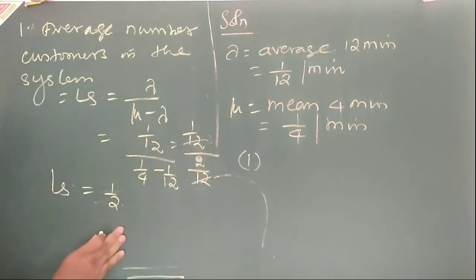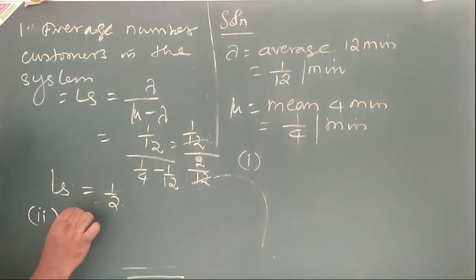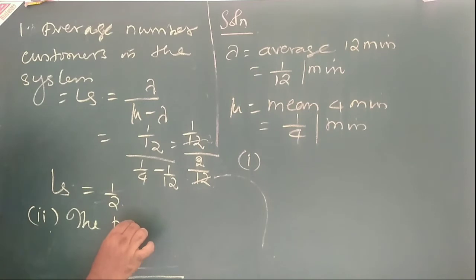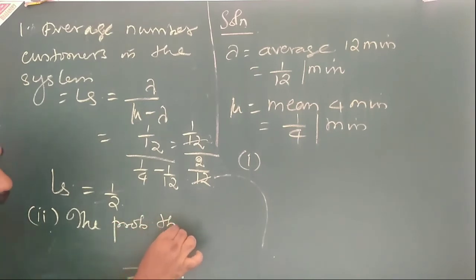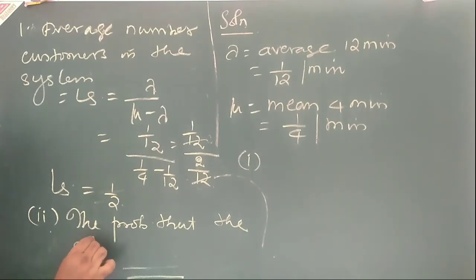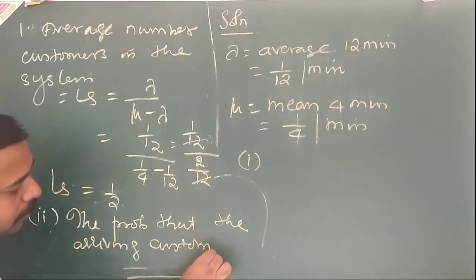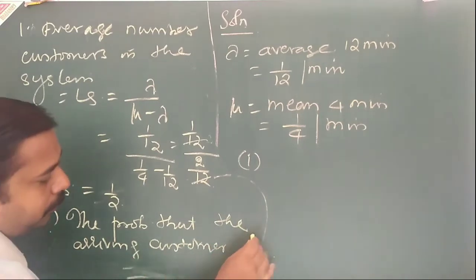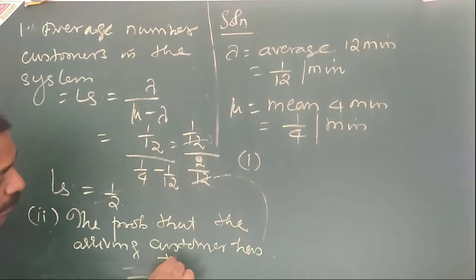So that is the probability that the arriving customer has to wait.